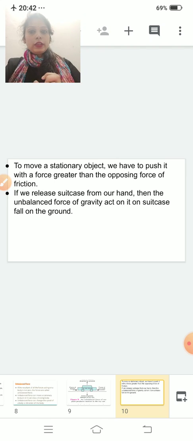Clear? So in this video, we have covered the definition of force, effects of force, balanced and unbalanced force. See, these activities are very simple. You can perform these activities at your home. For example, effects of forces. You can do many activities related to that, and you can observe all the things.